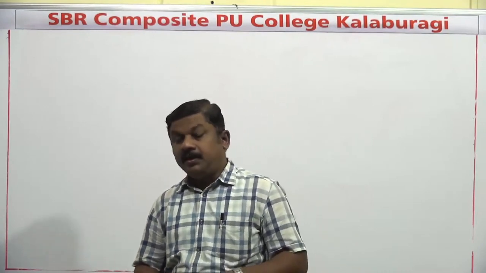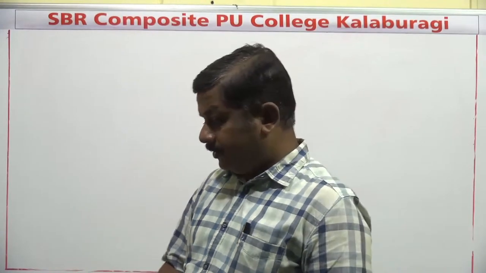Good morning, students. In the previous class, we discussed the defects in solids. We have discussed the stoichiometric defects in solids. In total, there are four different types of stoichiometric defects. First one is vacancy defect. Second one, interstitial defect. Third one, Schottky defect, and fourth one, Frenkel defect.